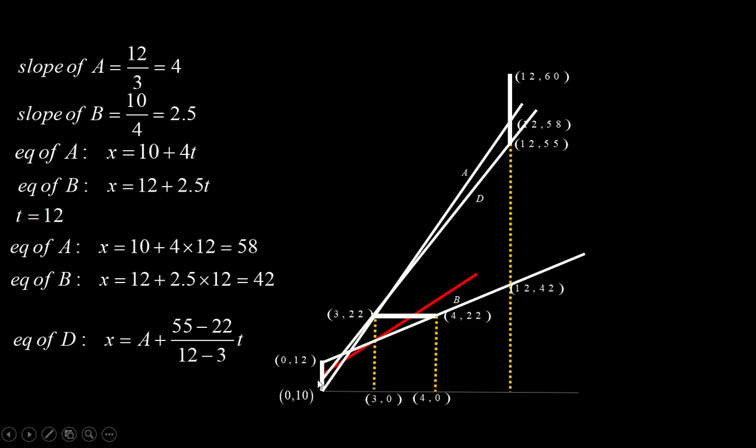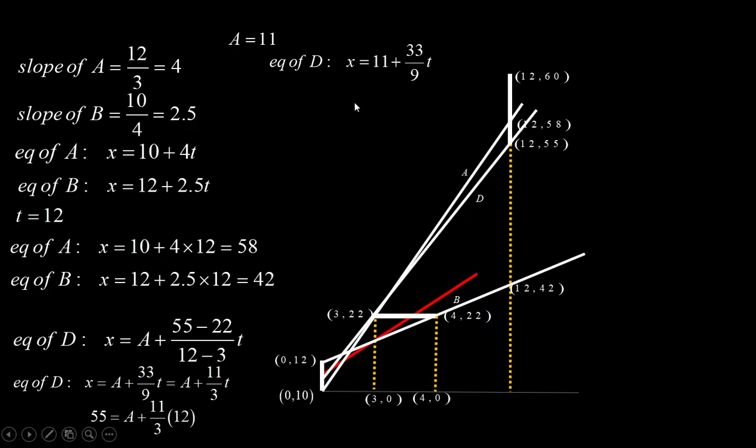A is the x coordinate of this point, which is not known, plus slope into time. The slope we can find because we know two points where this D line passes through. So it is 55 minus 22 upon 12 minus 3. This is the slope. So this is the equation of line D. And since this line passes through (12, 55), it will satisfy this equation. And this will give the value of A as 11.